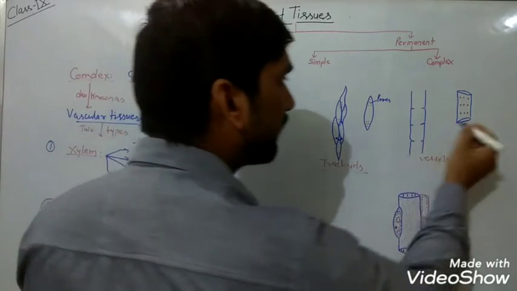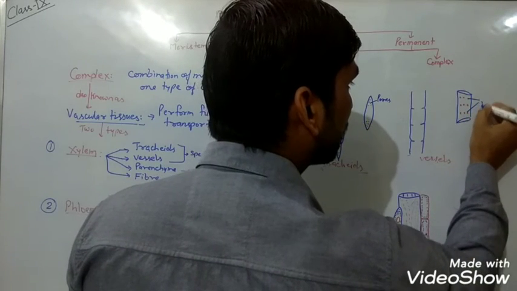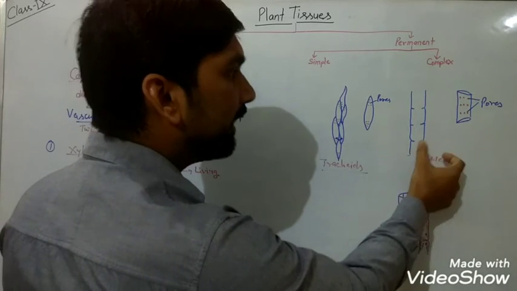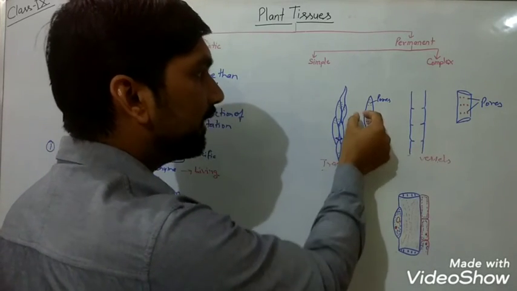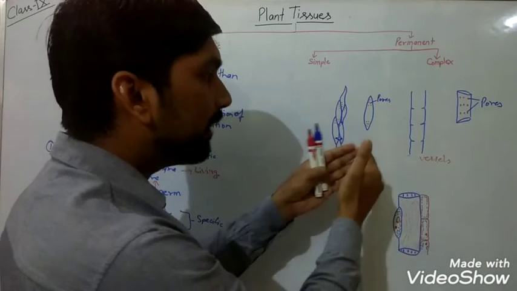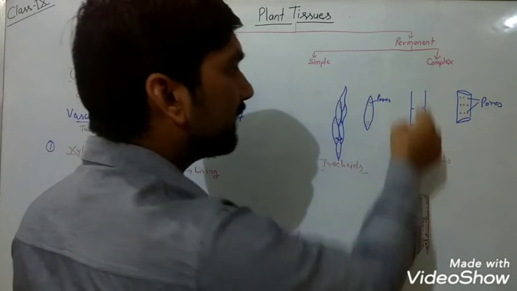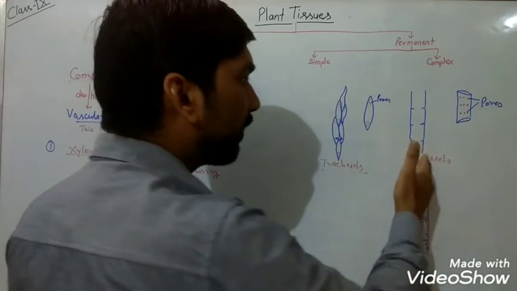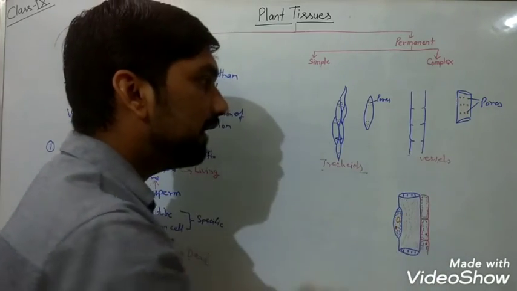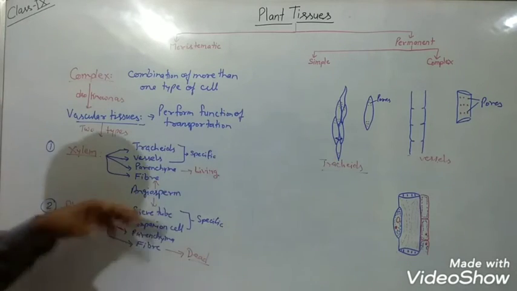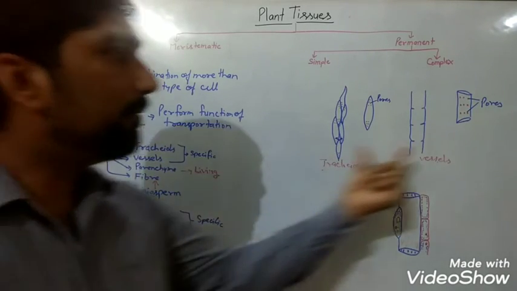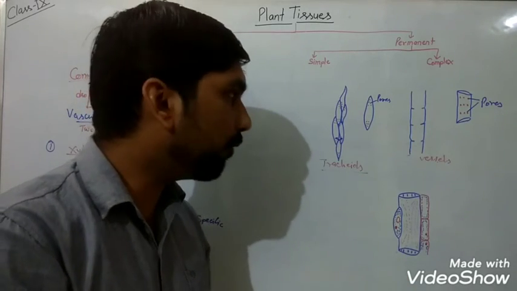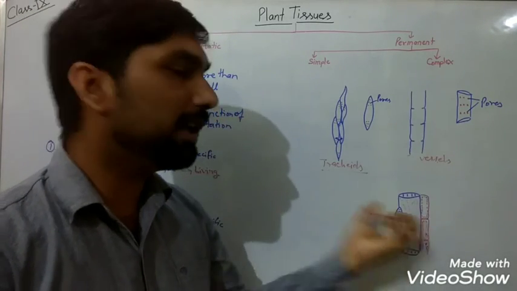When we talk about vessels, vessels are also having these pores, and these are what? Vessels, but here you can see their width is more in comparison to tracheids, and here you can see tracheids are having tapered end walls, means closed end walls, but vessels end walls are what? Open, so that water can move effortlessly, and that's the reason why angiosperm contain vessels in addition with the tracheids, because there is a need of more water. So with the help of vessels, water can be absorbed more.